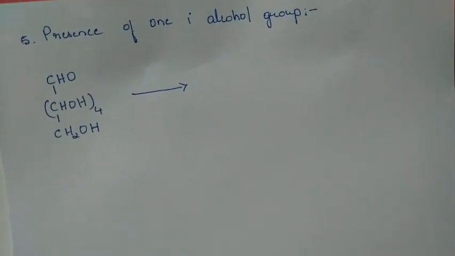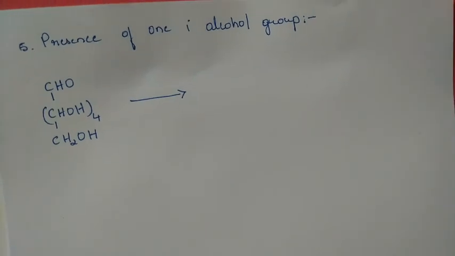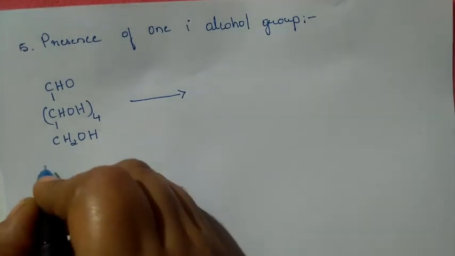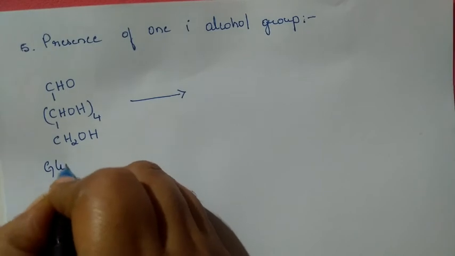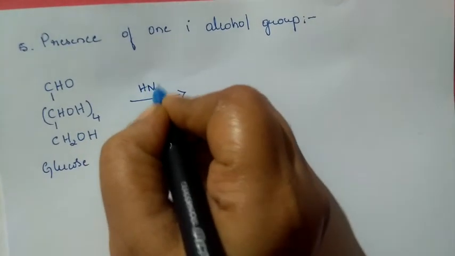Good morning to all. In our last class, we discussed the presence of 5 hydroxyl groups. So now this is the last reaction. We are going to discuss the presence of one primary alcoholic group. First, we are going to take glucose. So this is our glucose. We are going to do the oxidation now.